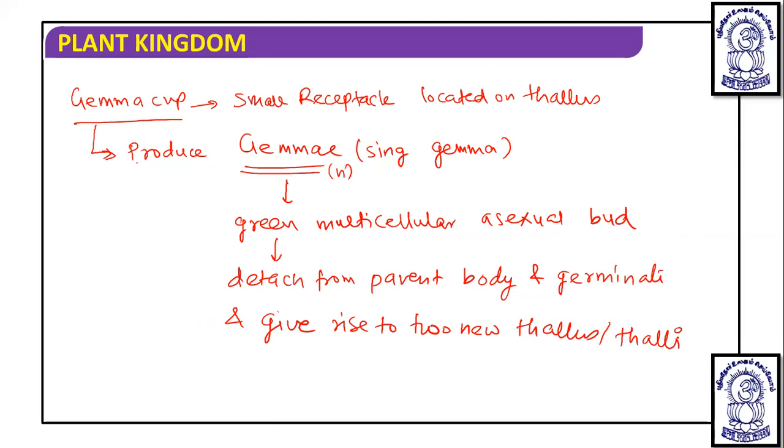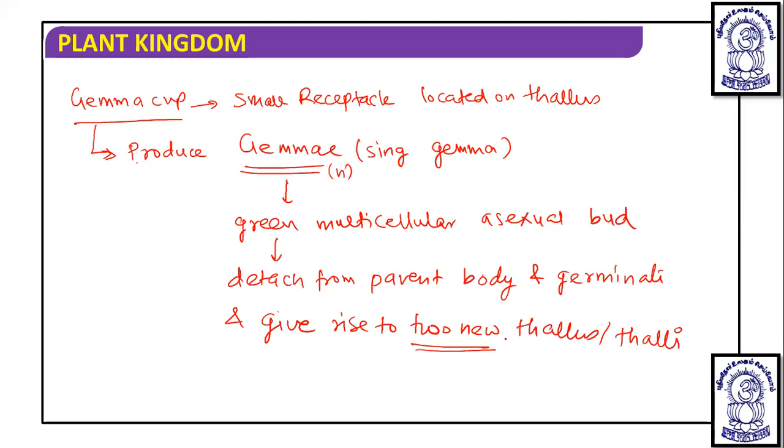So one gemma can give rise to two new thalli. That you need to remember. So if 20 gemmae are there, then they can produce 40 new thalli. That is one of the important specialities of this gemma.